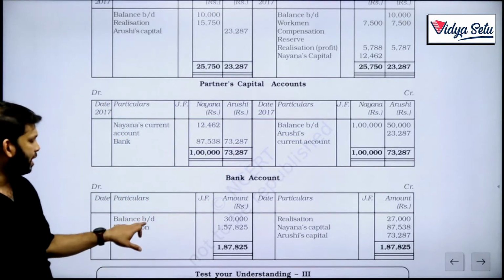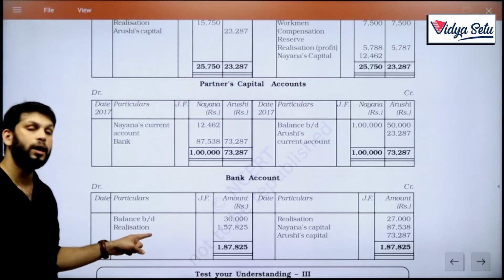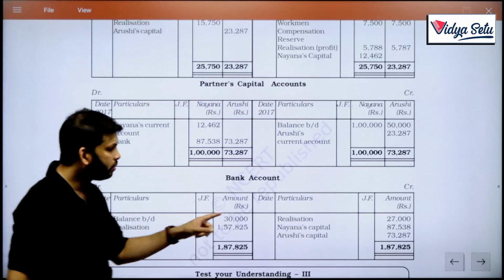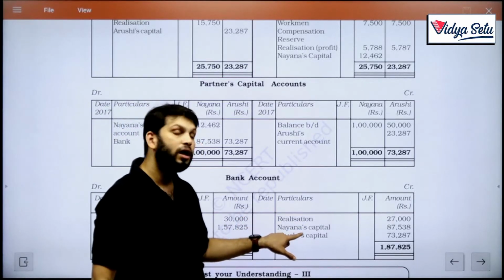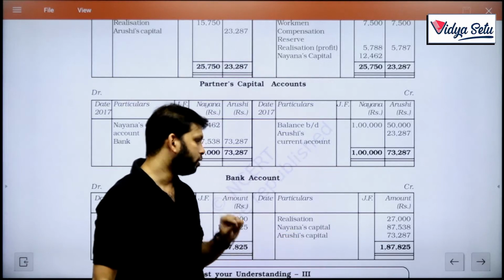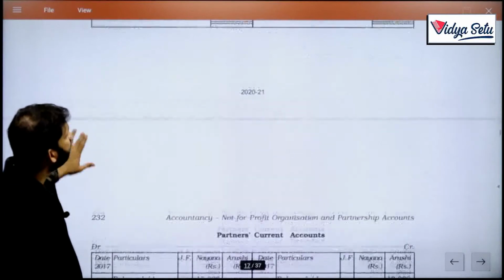Now in bank, balance brought down, whatever we got by selling assets comes here. Whatever we are paying will go there. Whatever Nayana is giving and Arushi is receiving comes here. The balance sheet tallies.